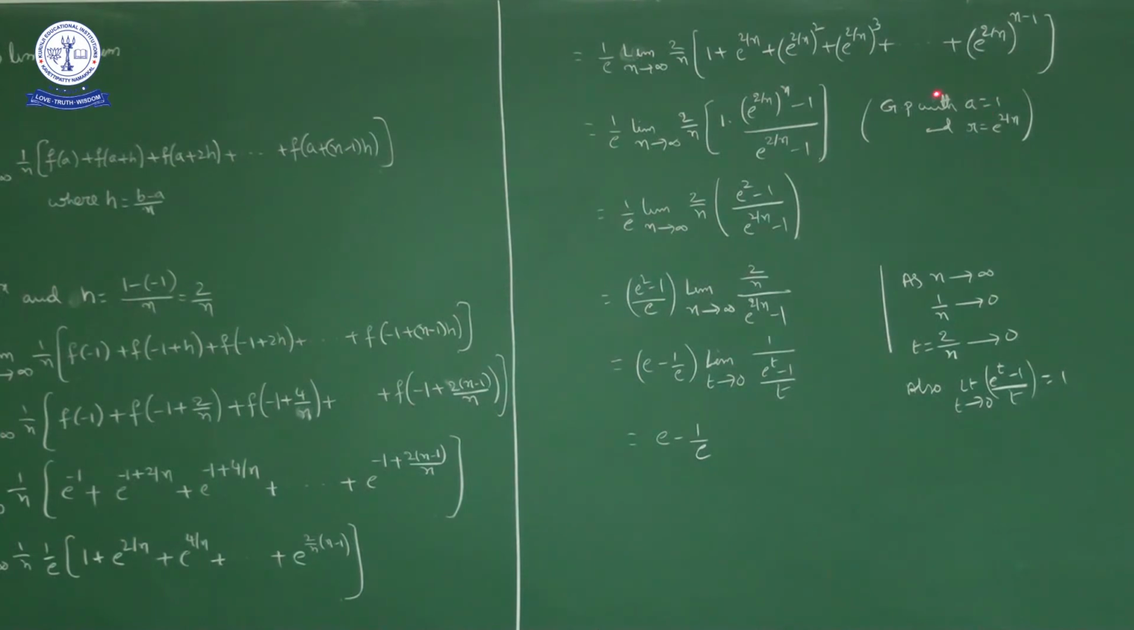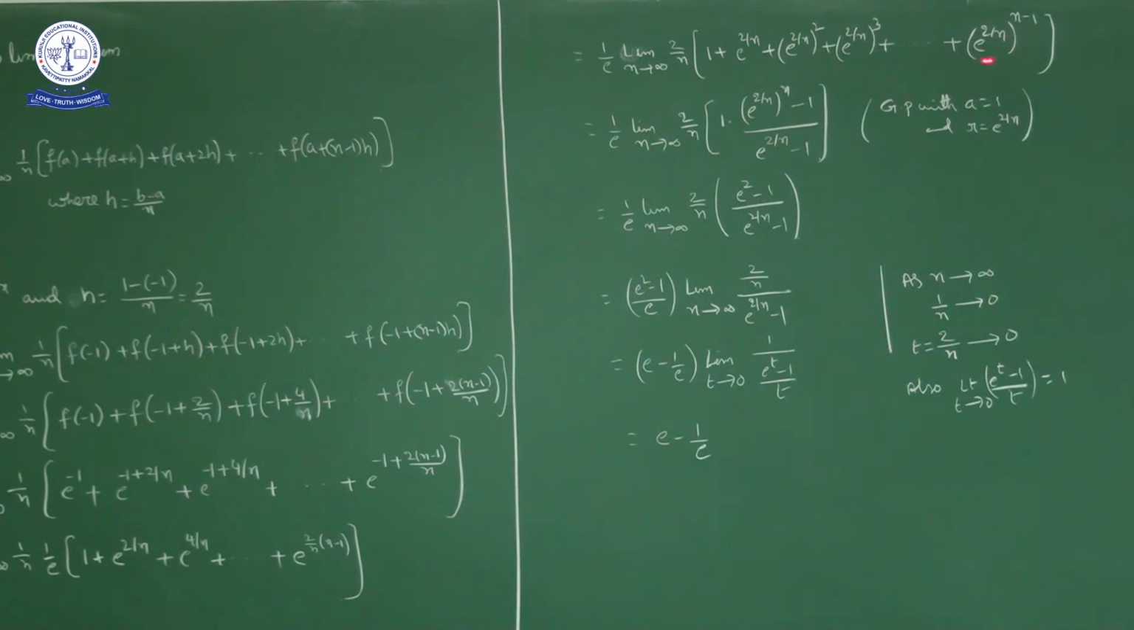Okay, sum of n terms of a GP, what is the formula? A into r power n minus 1 upon r minus 1. Okay, so what is A? A is 1. What is r? E power 2 by n. So a into r power n minus 1 upon r minus 1. Okay, sum of n terms of a geometric progression.